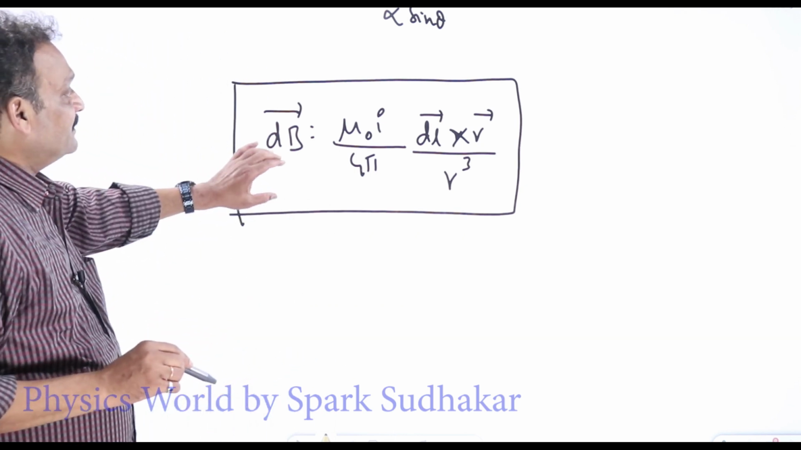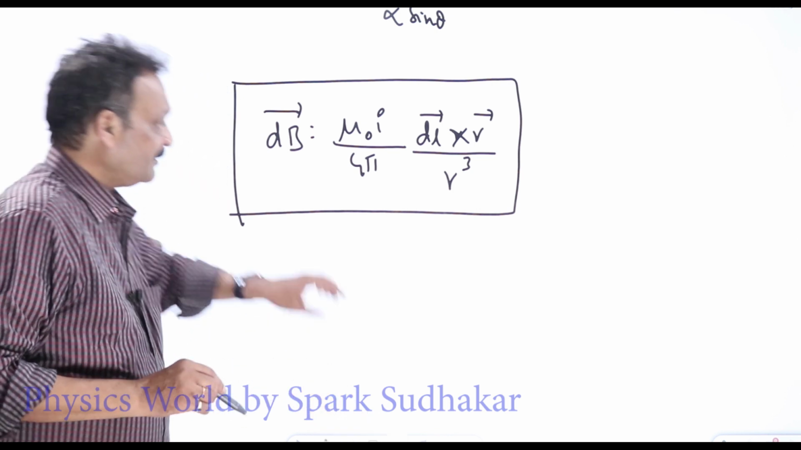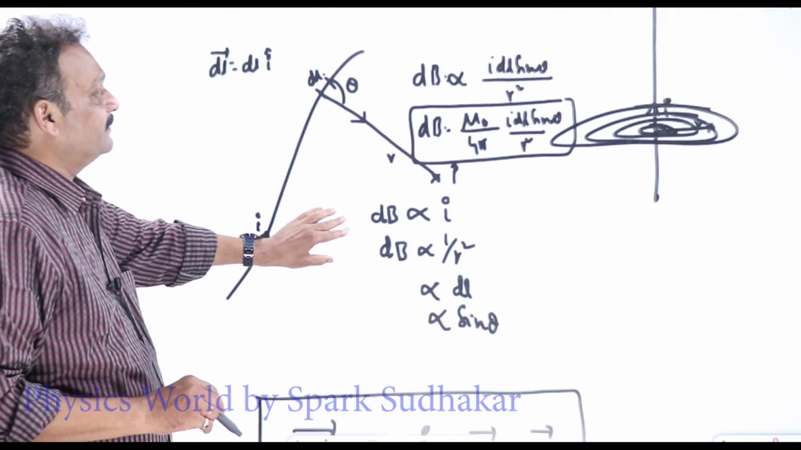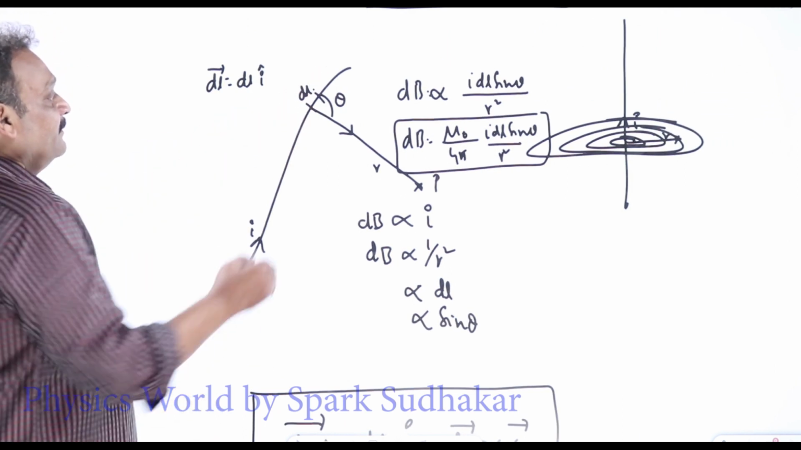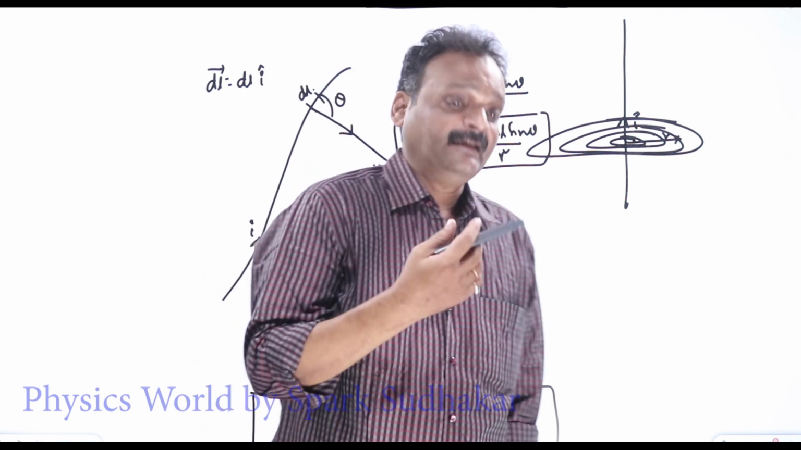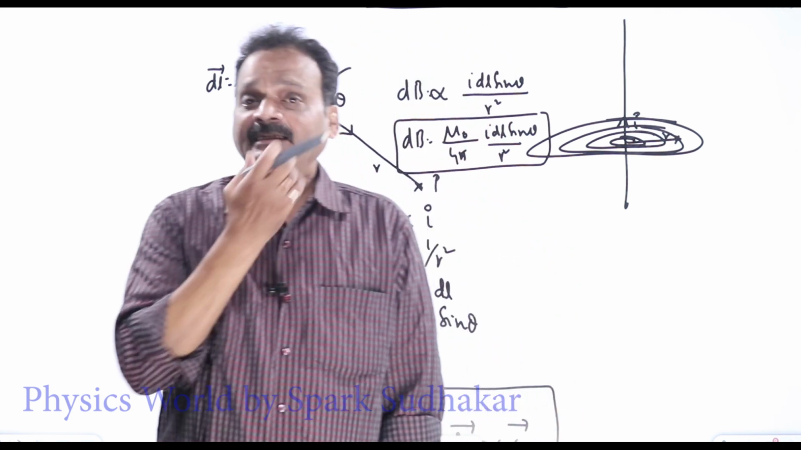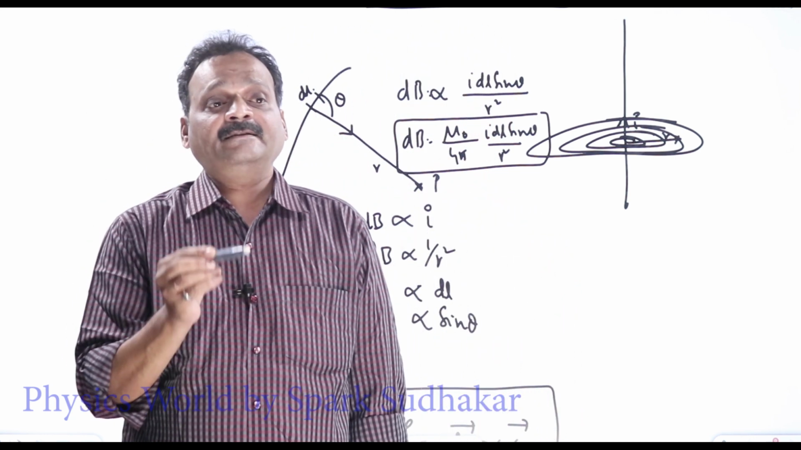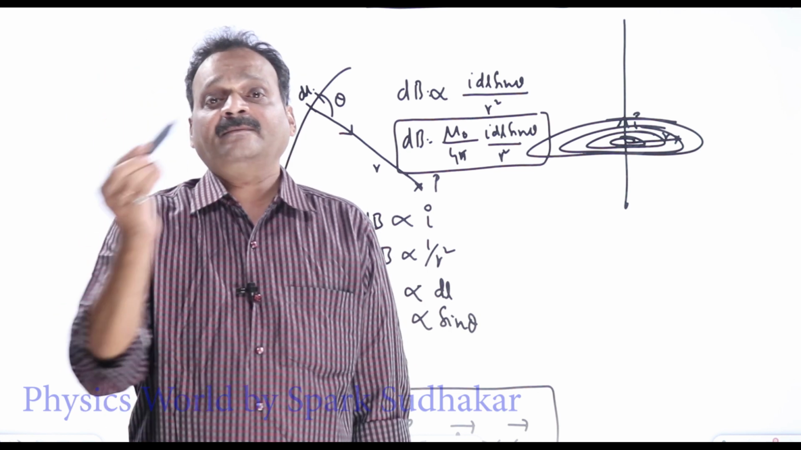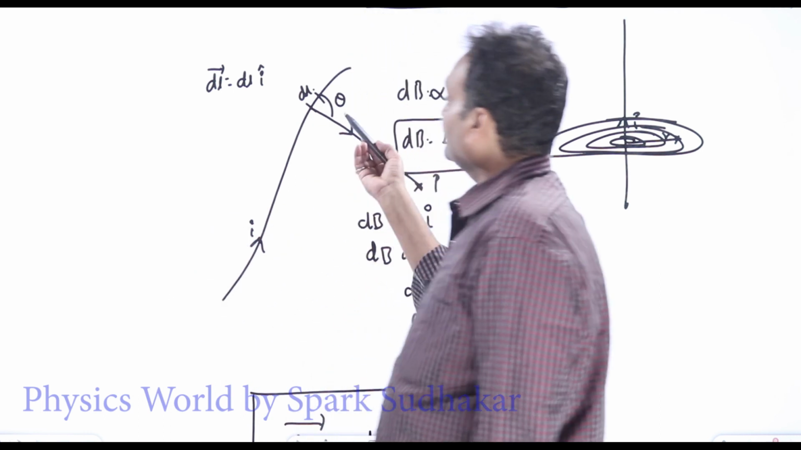Now, what is the total magnetic field due to the entire wire? Due to the entire wire, we have to integrate it. The integration has been left out, because integration depends on the shape of the wire. Wires of different shapes will have different magnetic fields. Now we have to see one by one.